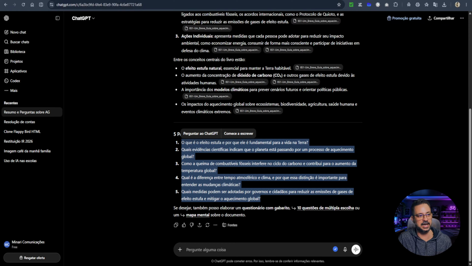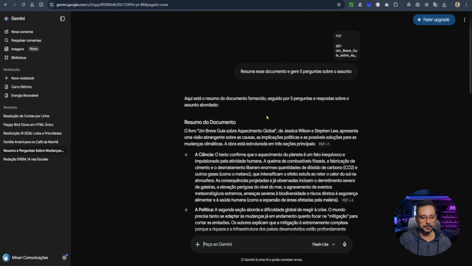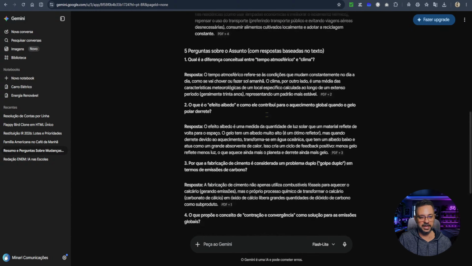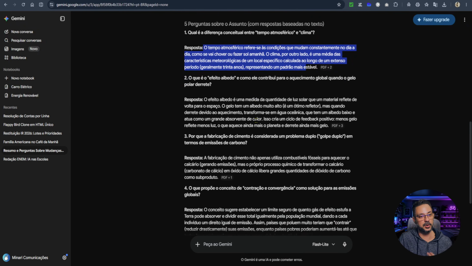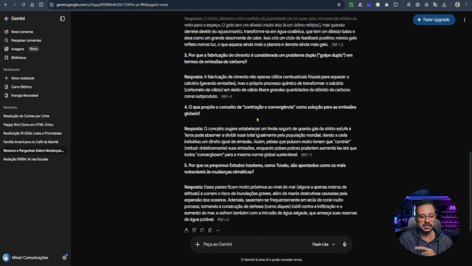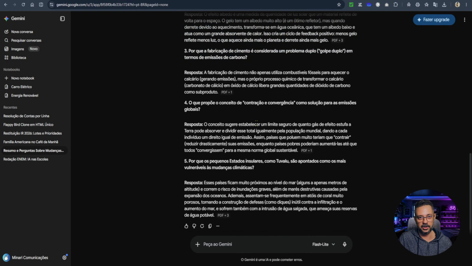Now let's move on to Gemini. Same PDF file, same prompt. It provided the summary of the document, included the questions, and unlike ChatGPT, it also included the answers. So that's cool, because I don't have to worry about it. It generated the questions and automatically put the answers here for me.